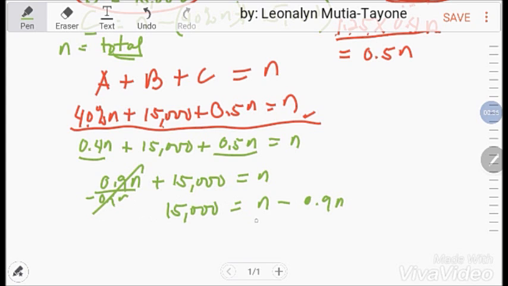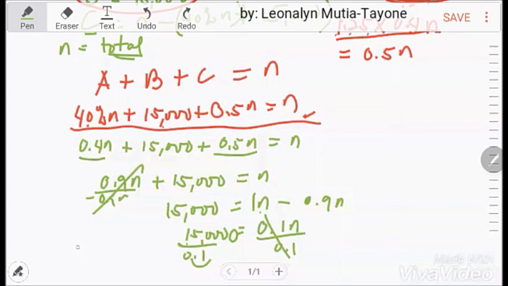So this will be 15,000 equals, N ito may imaginary na 1 yan, so that will be 0.1 N. At itong si 0.1 N, makancel na dyan, nandito na si 0.1. 15,000 divided by 0.1, i-move mo lang ng isang place, and this will be 150,000.